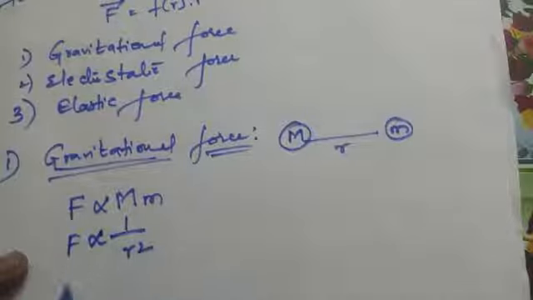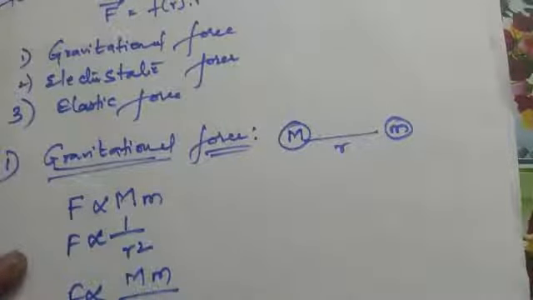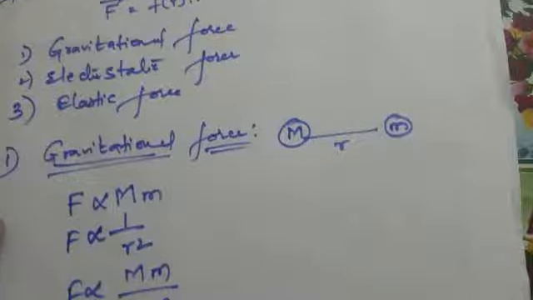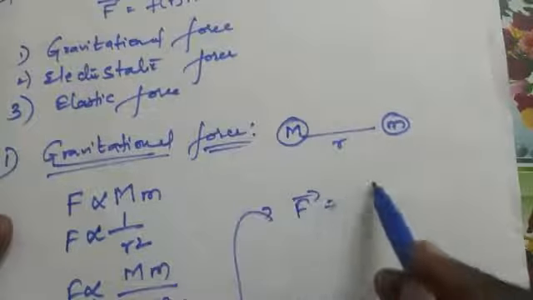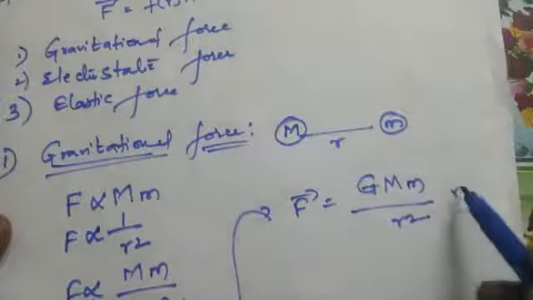From these two equations, F is directly proportional to capital M small m by r square. If we remove the proportionality constant, we get capital G capital M small m by r square, where capital G is called the universal gravitational constant. In vector form, we write this as F bar is equal to capital G capital M small m by r square into r cap.